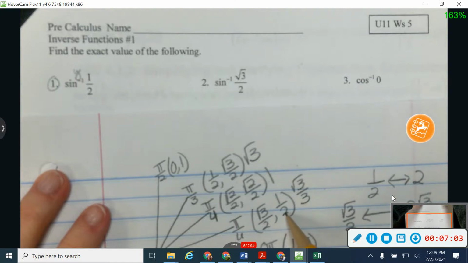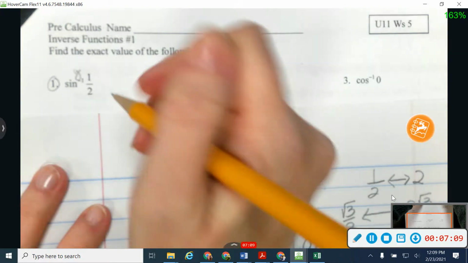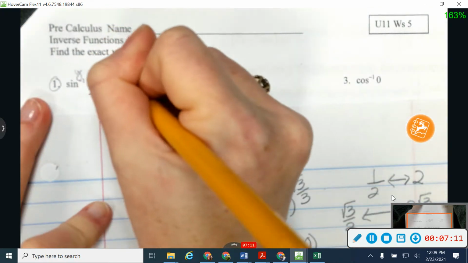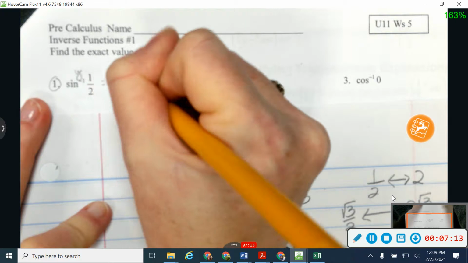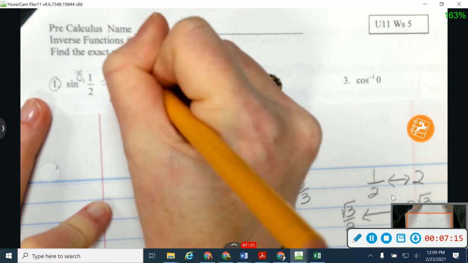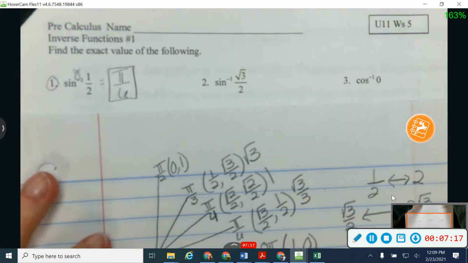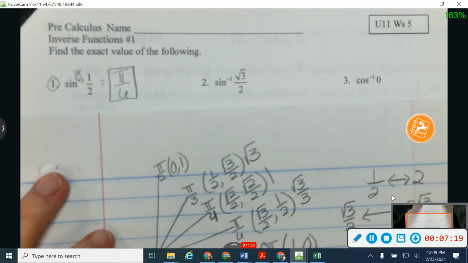I have a y value of 1/2 right here. My answer is going to be my angle, which is pi over 6. So ask yourself the question, where is my sine value 1/2? I have a sine value of 1/2 at the angle of pi over 6.